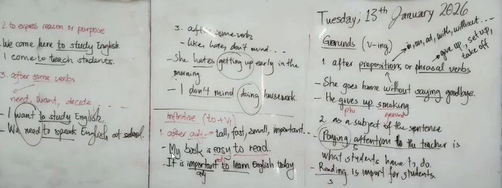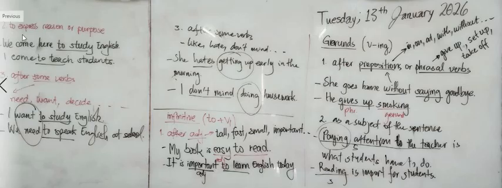So we can see the example. My book is easy to read. So easy is an adjective. After the adjective, we use to infinitive. So to read. It is important to learn English today. So important is an adjective. You have to use to infinitive after the adjective. You cannot say important learning or important learn, but you have to say important to learn.